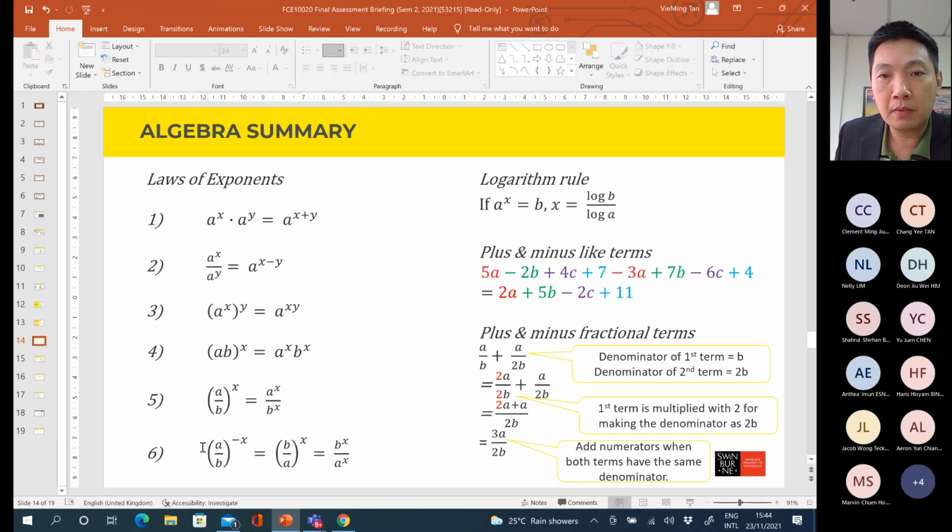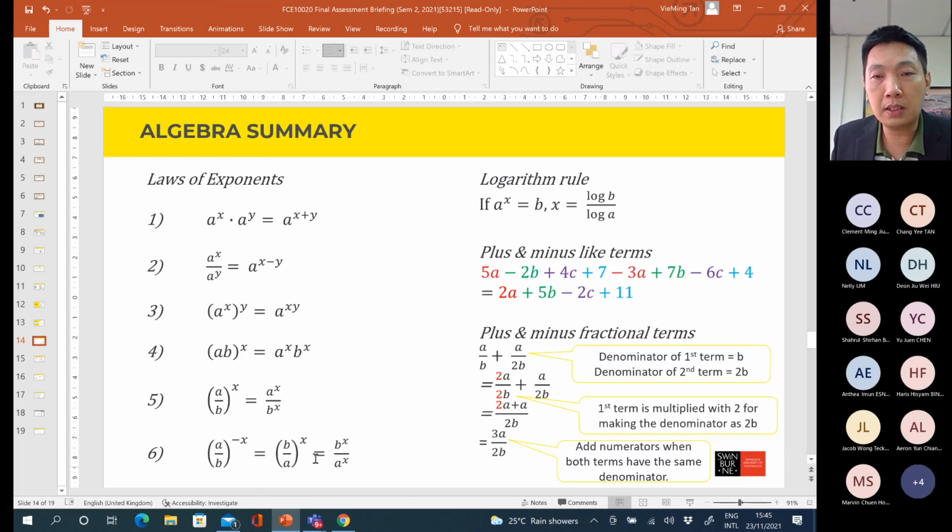How about this one? The power number now is a negative number. So how to make this power number become positive? It's easy. What you can do is change the sequence of A and B. Just swap the numerator and denominator position so that the power number can be changed to a positive symbol.